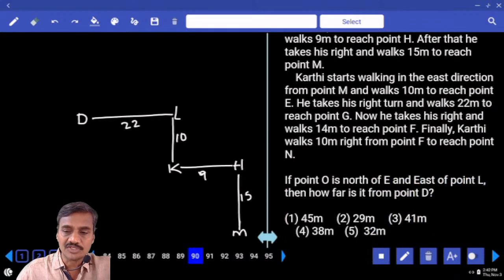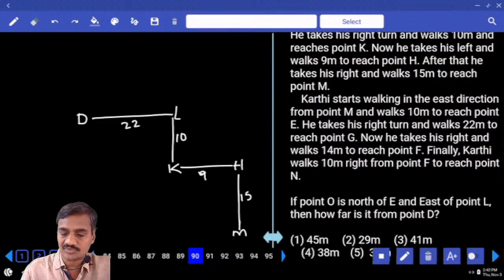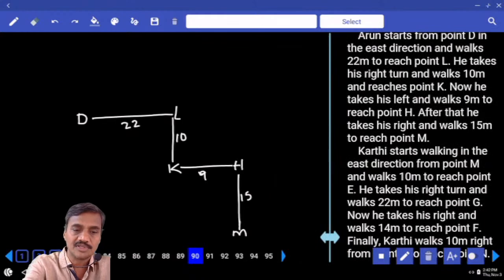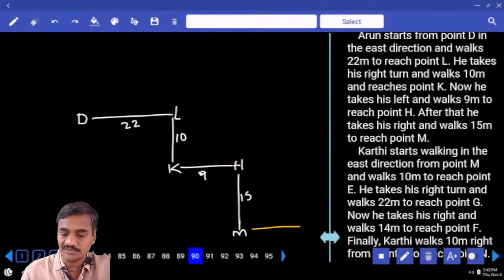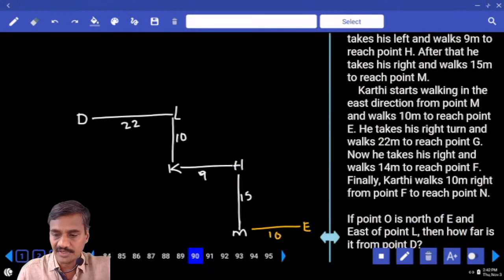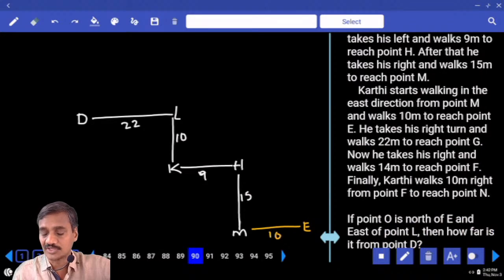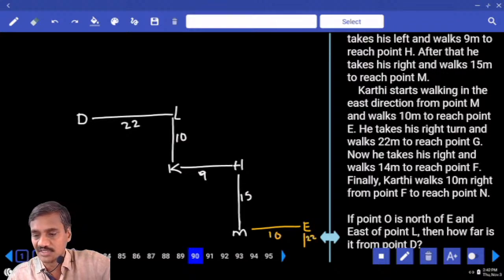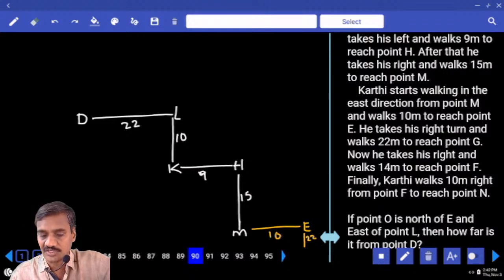Then meanwhile Karthi starts walking in the east direction from point M and walks 10 meters, to reach point E. Then he takes a right turn and walks 22 meters to reach G. Now he takes his right and walks 14 meters to reach F.